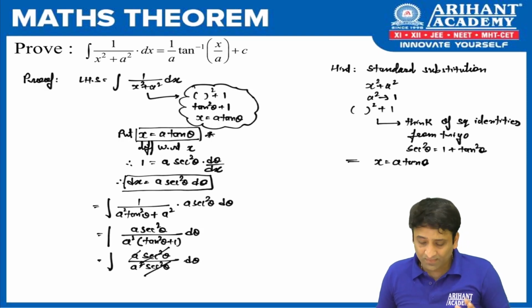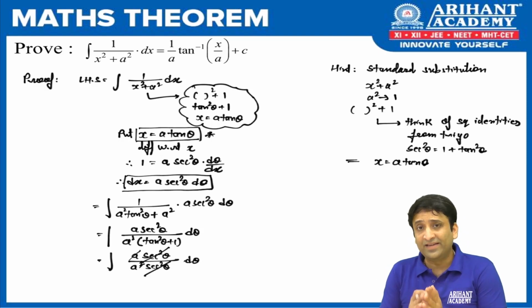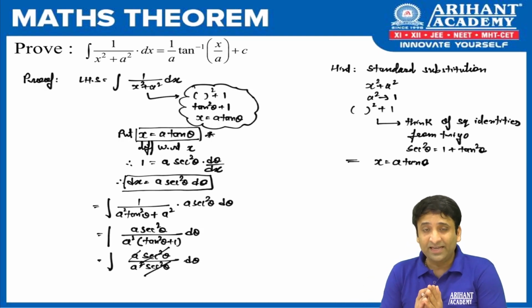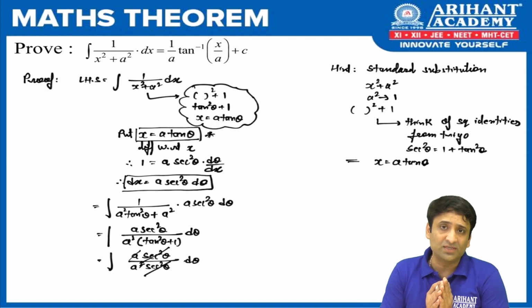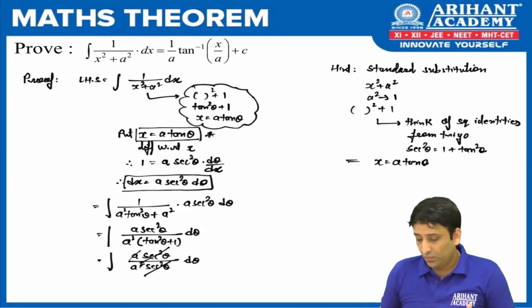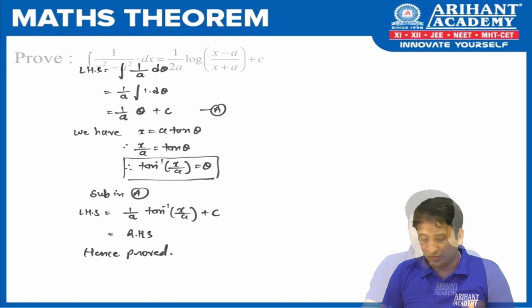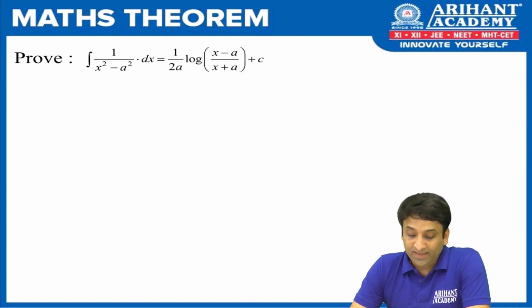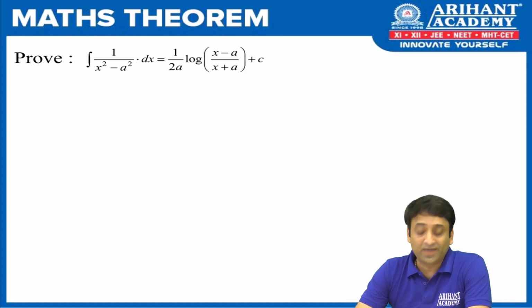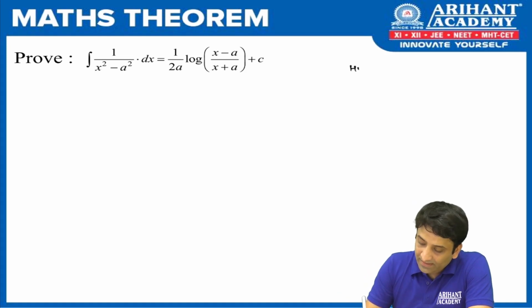Fine? Done? If you know this, let me tell you, it is a group of 6 formulas, not just one. And all the results you are going to prove using standard substitution. Now, with this, let's move to the next proof. It says, integration of 1 upon x square minus a square dx is equal to 1 upon 2a log x minus a by x plus a plus c. As I said, let's start with a hint first.